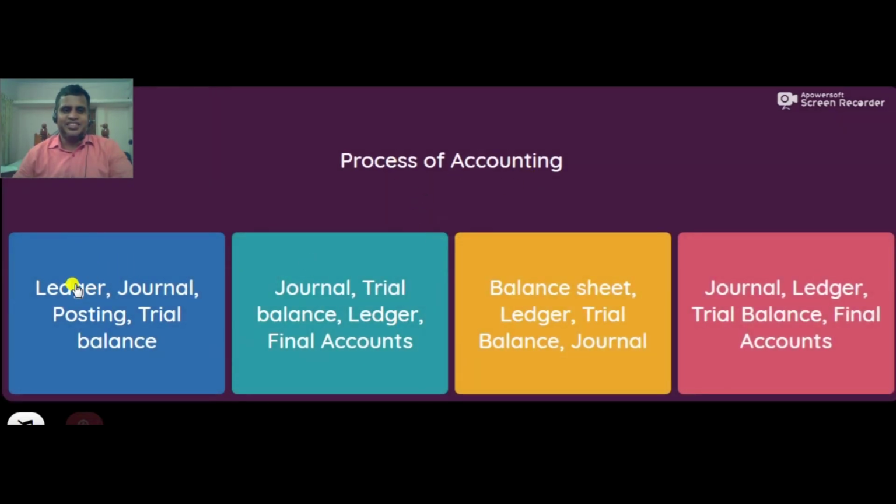Process of accounting: ledger, journal, no. Journal, trial balance, no. Balance sheet, ledger, no. Journal, ledger, trial balance, final accounts. Right.